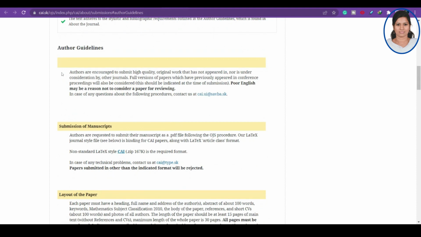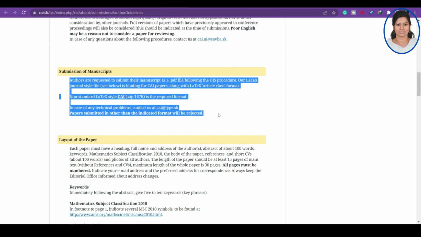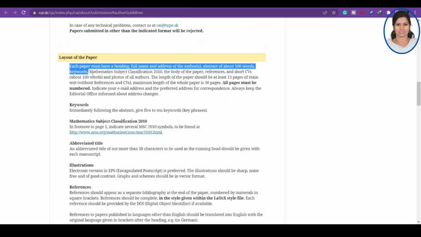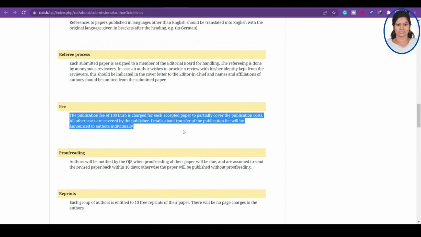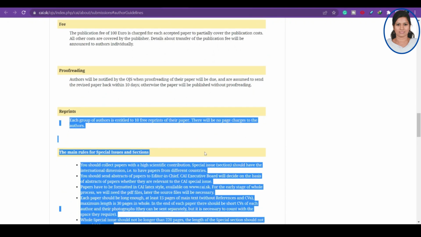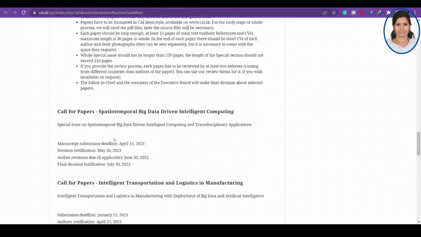Okay, and this is the author guideline. And if you have any queries, you can contact this mail id. They have given the mail id as well. And this is the submission of the manuscript, how the layout should be. Okay, what is the fee, they have mentioned about the fee, proofreading, reprints, what are the other rules they have. So all these things you can check.